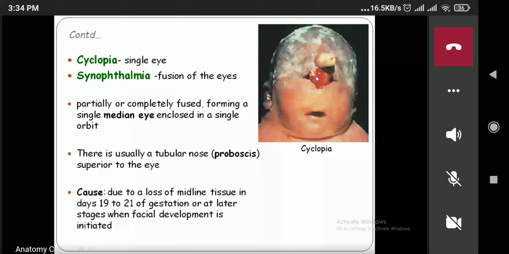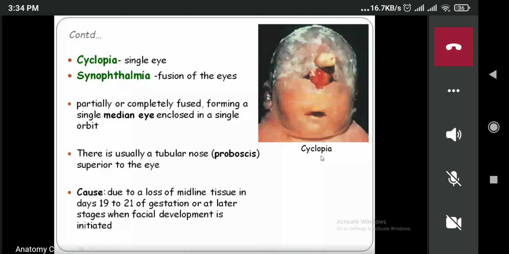Now, what are the causes for this? There may be a loss of midline tissue on day 19 to 21, or at a later stage. When facial development is occurring or initiating, at that time if there is a loss of midline tissue, then those structures will get fused and form a single one.